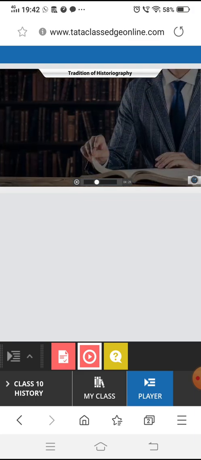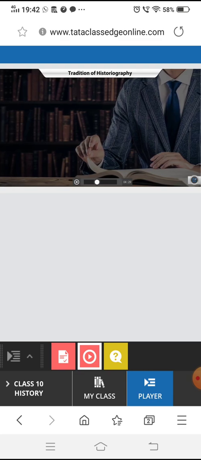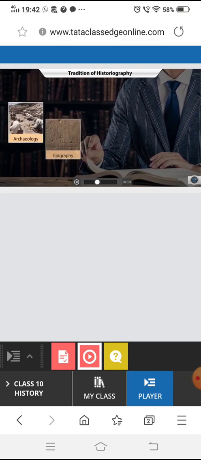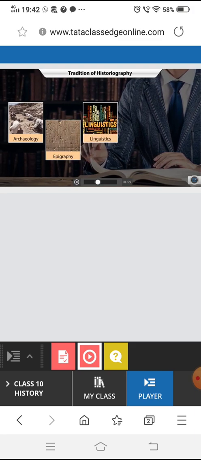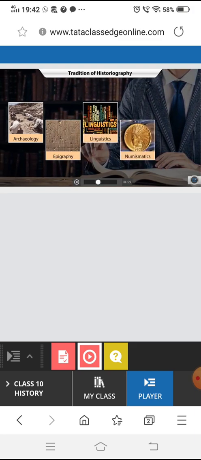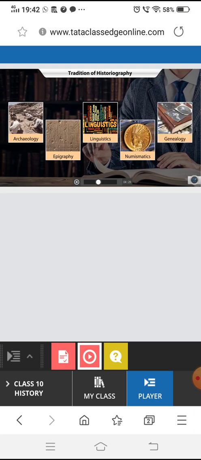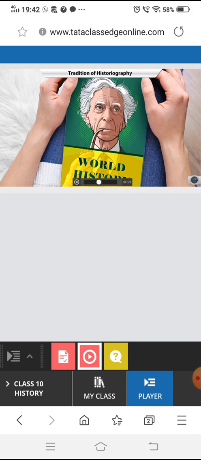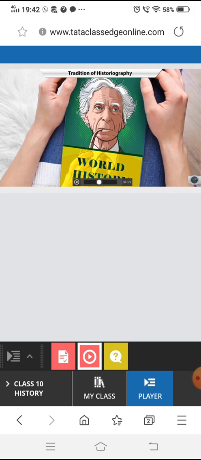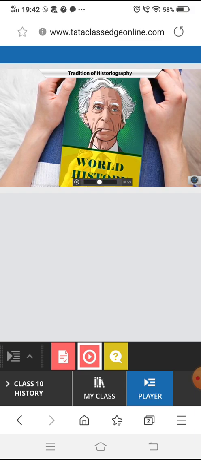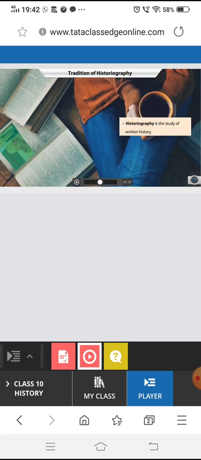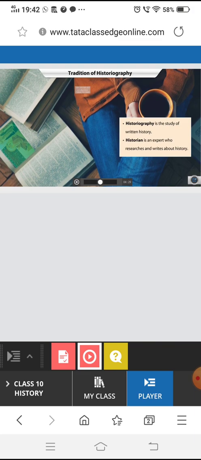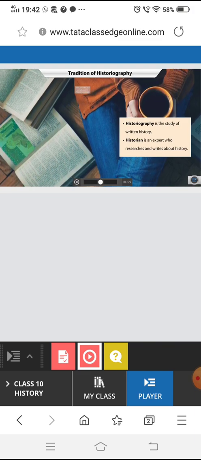History experts also take help from experts in other fields such as archaeology, epigraphy, study of inscriptions, linguistics, study of languages, numismatics, study of coins, genealogy, study of lineage, etc. An expert of history studies not only historical events but also how different historians have written history. This study of written history is called historiography, and a person who does this job is called a historian.